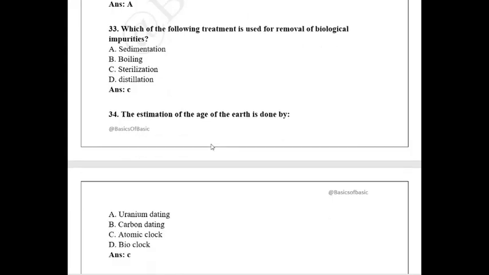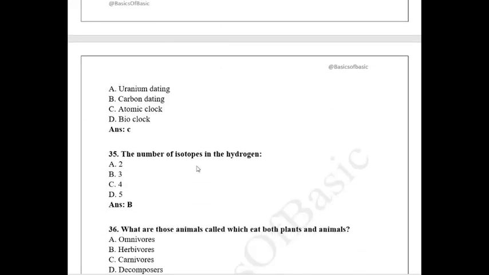The estimation of the age of the Earth is done by atomic clock. So as you know, this was in the news many times. So atomic clock is the most perfect clock with very minute displacement from the accuracy. Therefore, atomic clock is the most apt thing that is used to estimate the age of the Earth. The number of isotopes in hydrogen. So you would have studied isotopes and isobars with respect to all the elements. So the answer is 3.